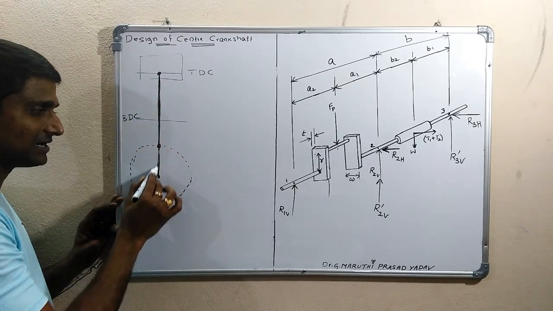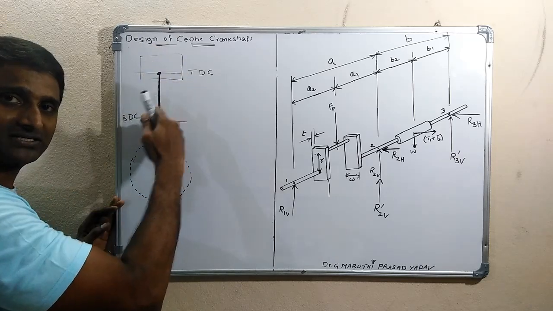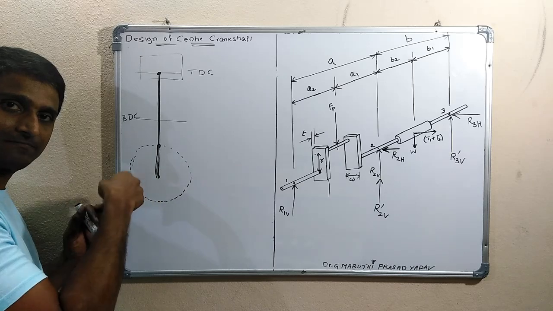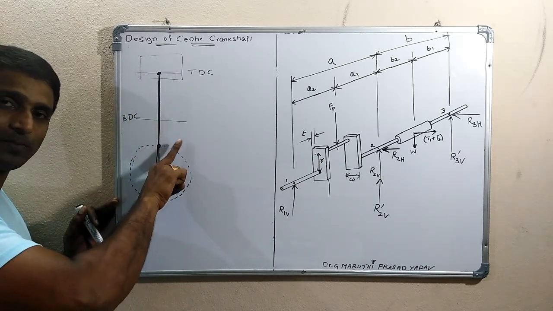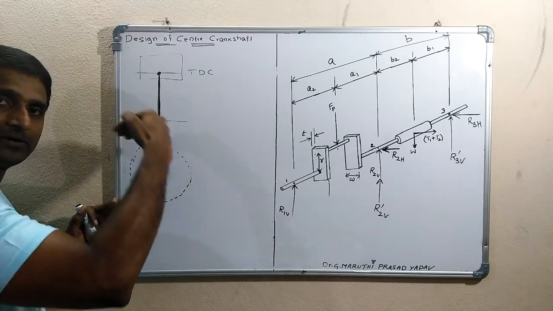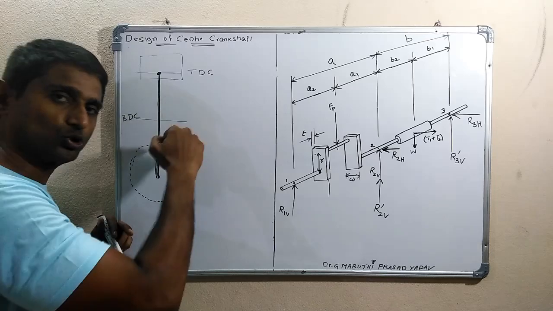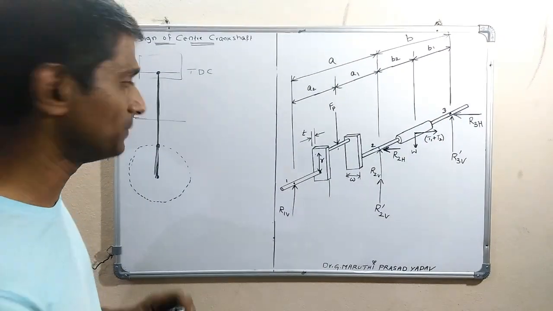And this is the crank. When the piston moves downwards, the crank rotates like this. When it moves from TDC to BDC for one complete stroke, the crank makes half a revolution. When it takes the reverse stroke, it takes the remaining half revolution. So two strokes result in one complete revolution of the crank. This is how the motion will be.